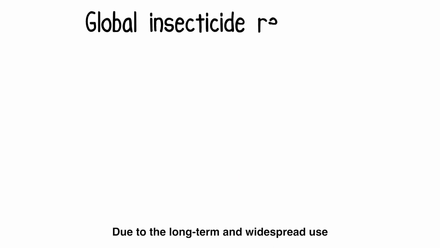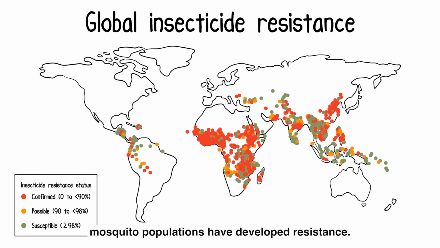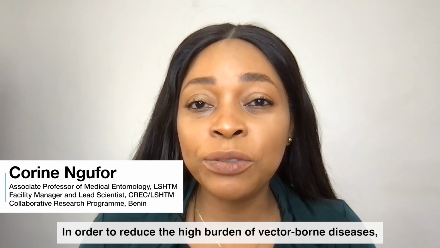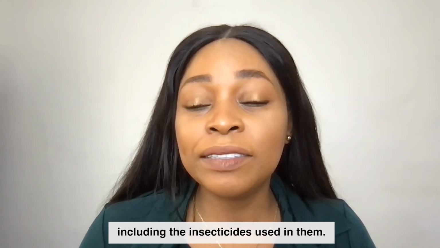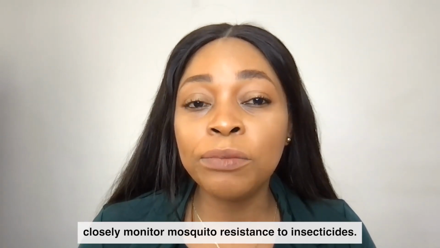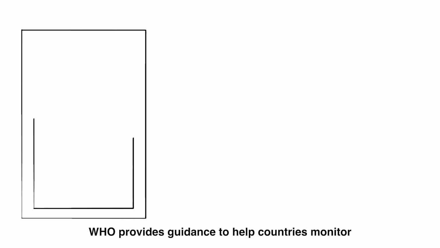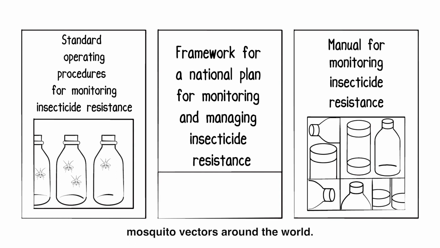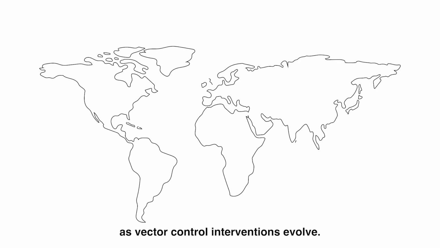Due to the long-term and widespread use of insecticide-based vector control interventions, mosquito populations have developed resistance. In order to reduce the high burden of vector-borne diseases, we need to select the right interventions, including the insecticides used in them. To do so, it is vital that we closely monitor mosquito resistance to insecticides. WHO provides guidance to help countries monitor and manage insecticide resistance in mosquito vectors around the world. This guidance is regularly updated as vector control interventions evolve.